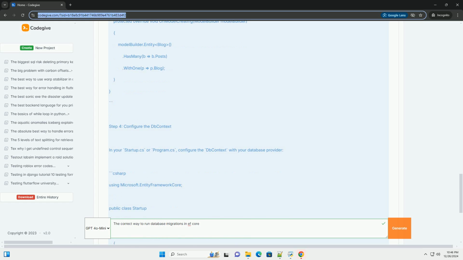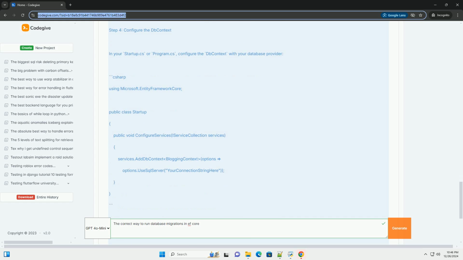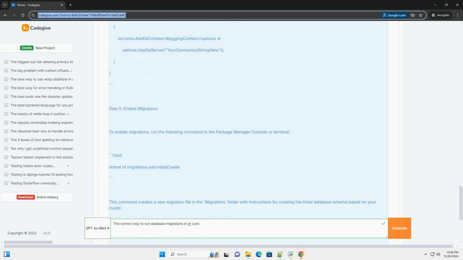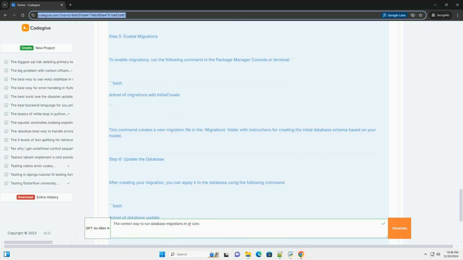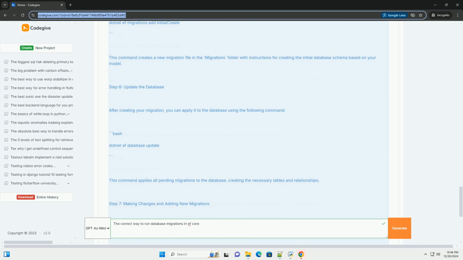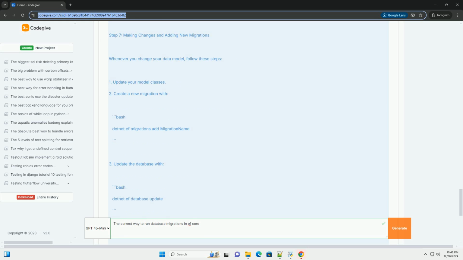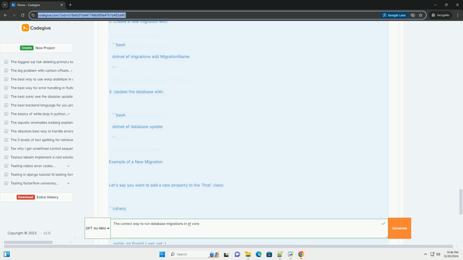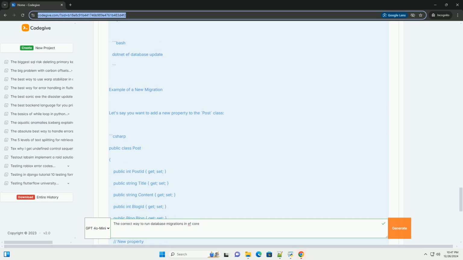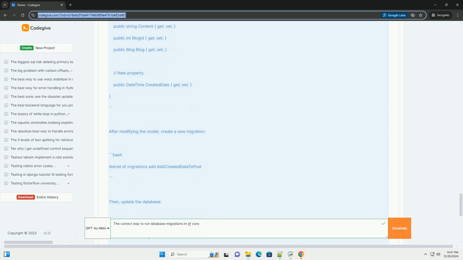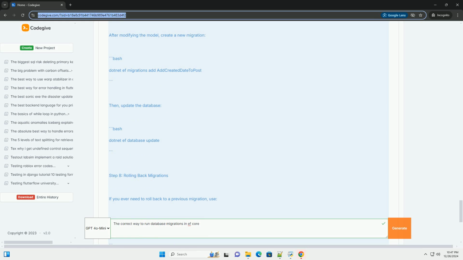database. Prerequisites. Before you begin, ensure you have the following. 1. .NET SDK. Make sure you have the .NET SDK installed. You can download it from the .NET website, https://dotnet.microsoft.com/download. 2. IDE. You can use Visual Studio, Visual Studio Code, or any other IDE that supports .NET. 3. EF Core NuGet packages. Ensure you have the necessary EF Core packages installed in your project.